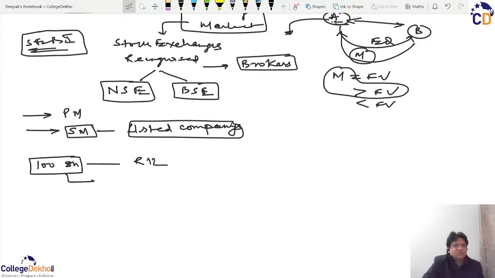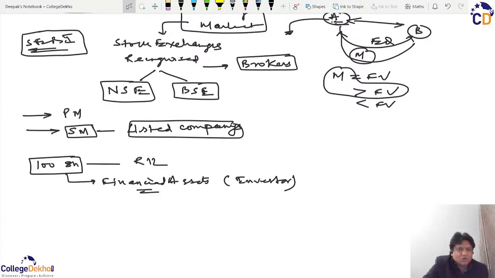These 100 shares denote the financial assets as acquired by the investor. The face value could have been 10, but it depends on the market value at which they have been trading on these stock exchanges, which are normally similar. So, for example, if I purchase 100 shares at the rate of rupees 2000 per share, I have invested 2 lakh rupees, which are my financial assets.